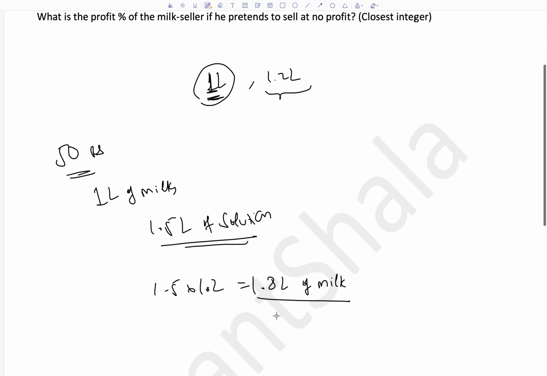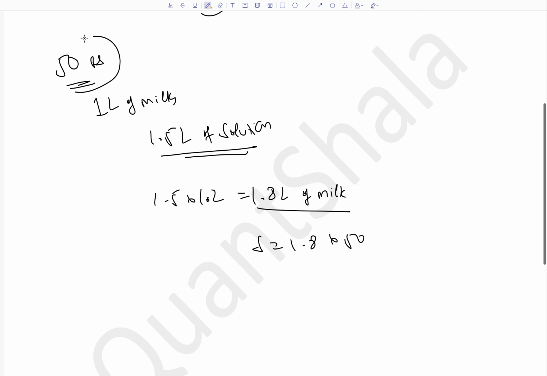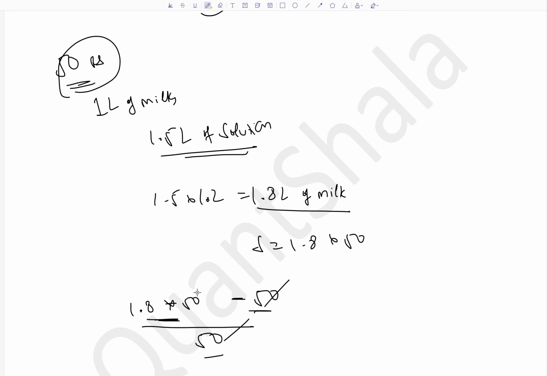Okay. For this, what does the customer pay? The selling price will become 1.8 multiplied by 50, while what is the cost for the milkman? It is only 50 rupees. So the profit percentage is (1.8 multiplied by 50 minus 50) divided by 50. Simple. Selling price minus cost price by cost price. 50, 50, 50 gets cancelled. Answer comes out as 0.8 or 80%.